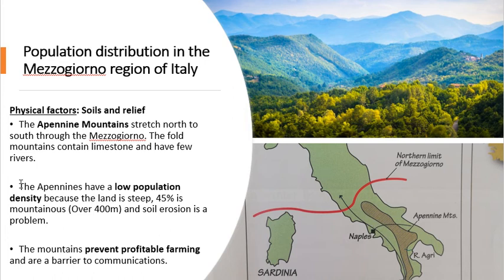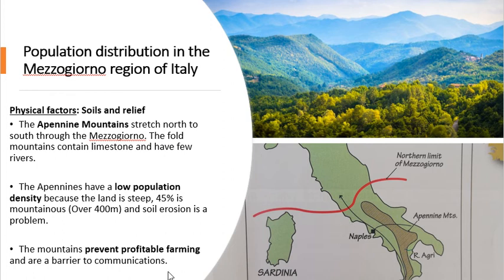The Apennine Mountains have a low population density. Well, that's an obvious one because the land is steep. Over 45% is mountainous, over 400 meters, and as a result of this, soil erosion is a problem. Okay, so again, soil is not going to be consolidated well on a mountain, so it can break off, and this is useless for farming and useless for building on, so nobody lives here.